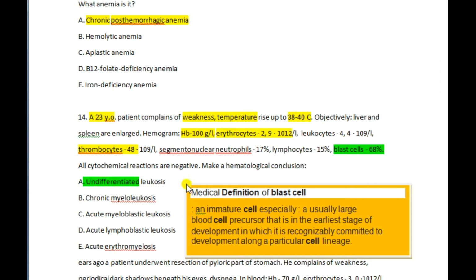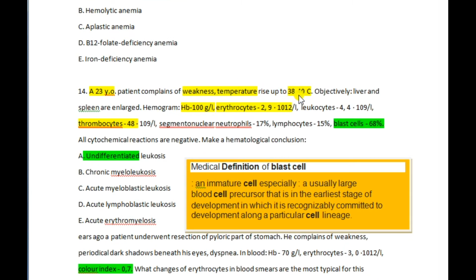A 23-year-old patient with weakness, temperature rising up to 38 to 40 degrees Celsius, and the spleen and liver are enlarged. The spleen has two functions: the destruction of RBCs and the destruction of thrombocytes. So the spleen works very hard, and that is why it becomes enlarged.